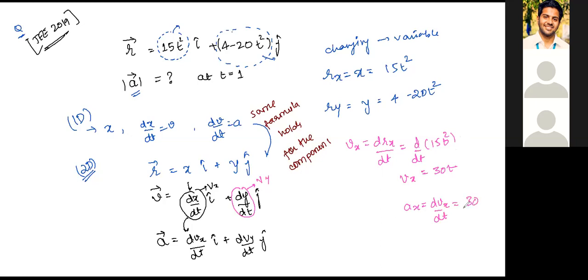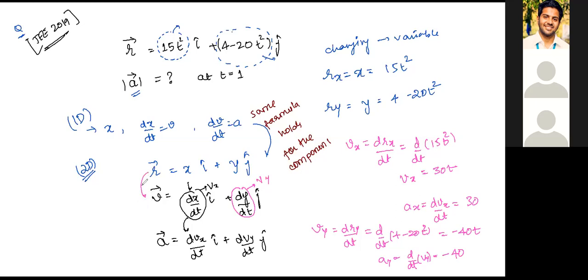In a similar manner, you will have vy equal to dry by dt, which is d by dt of 4 minus 20t square, which is equal to minus 40t, correct? Similarly, ay will be equal to d by dt of vy, which is equal to minus 40, correct? What did I do? I have differentiated x component and y component of r twice.